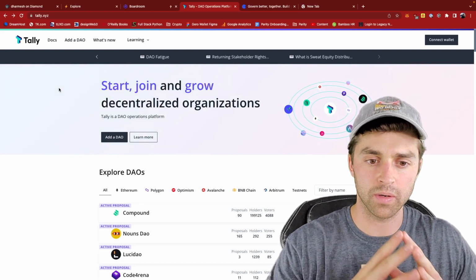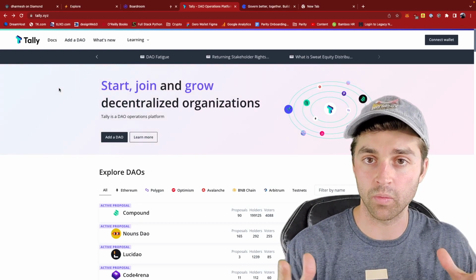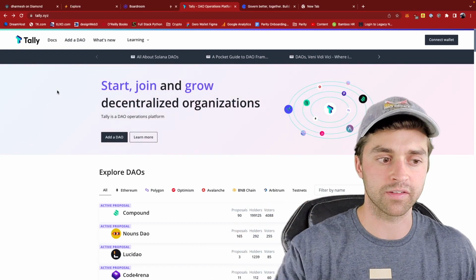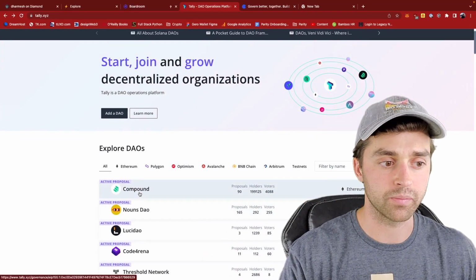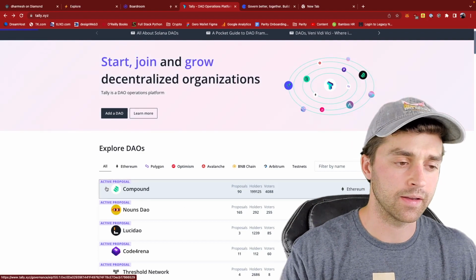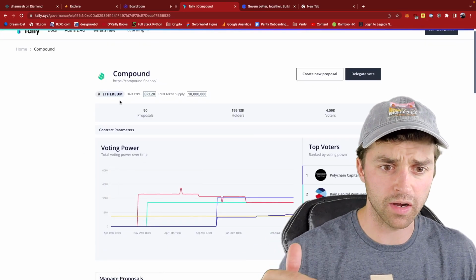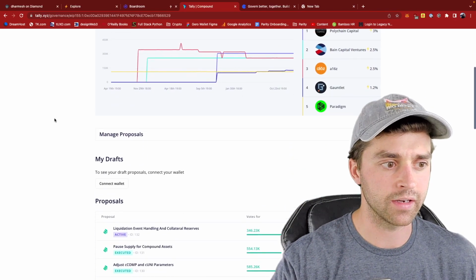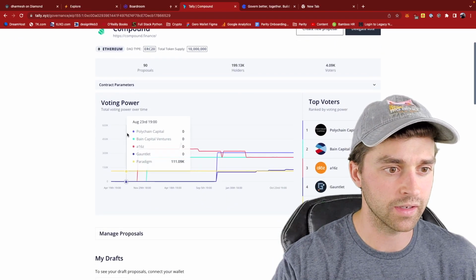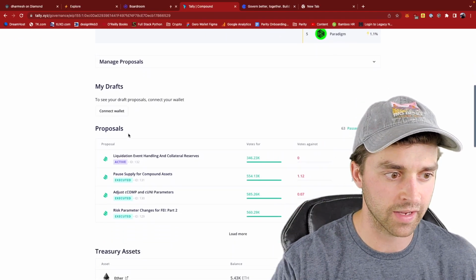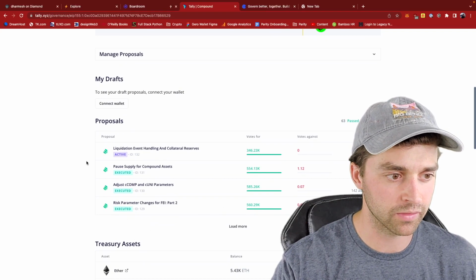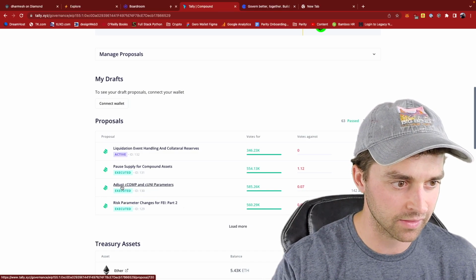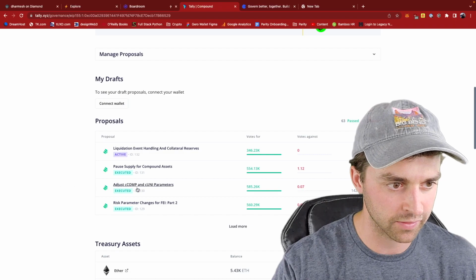So it's not just crypto networks, or layer one blockchains, that have these protocol DAOs. It's also protocols within those ecosystems. So really popular protocol DAOs are DeFi, especially in Ethereum. I think Compound was one of the first protocol DAOs ever when they released their COMP governance token. And we can see here on this interface the decentralized governance activity, and we can see what proposals are current. This one got executed. They're adjusting some DeFi parameters, maybe some lending pool parameters in here for cCOMP and cUNI.